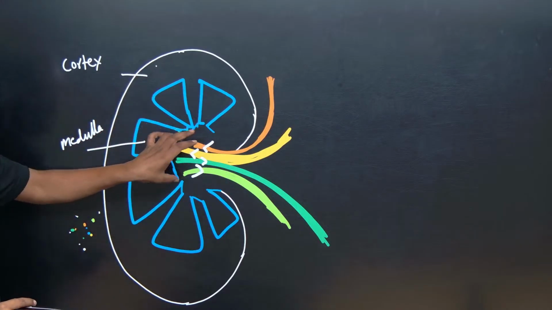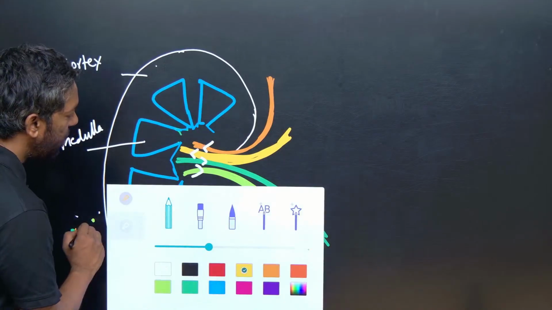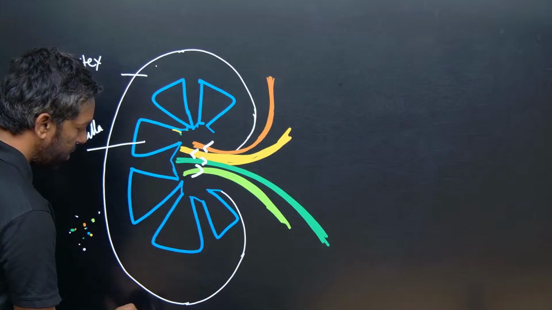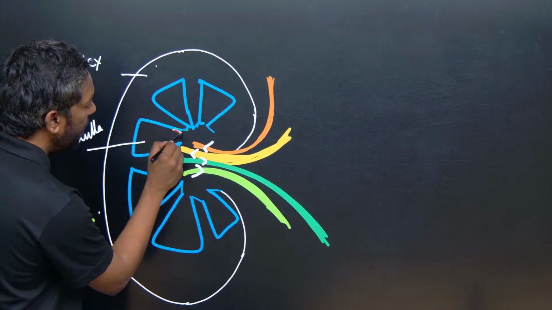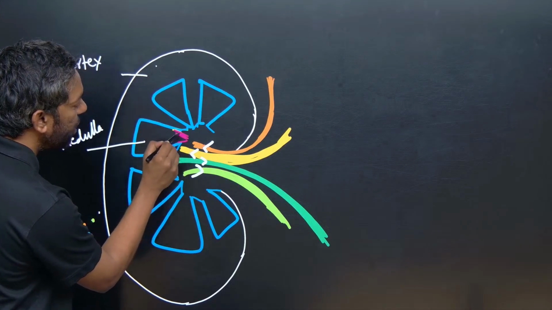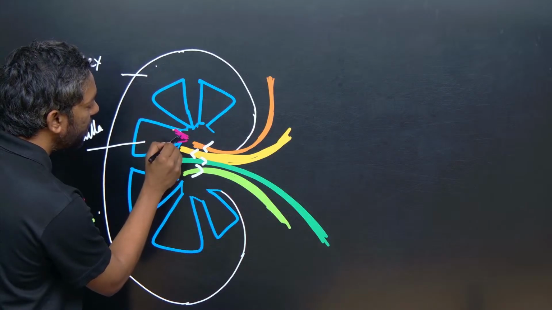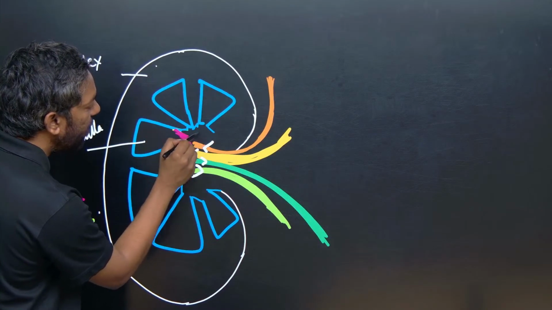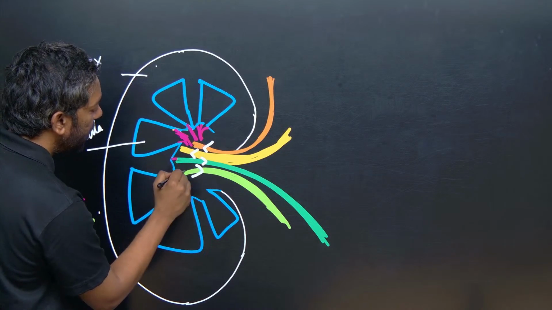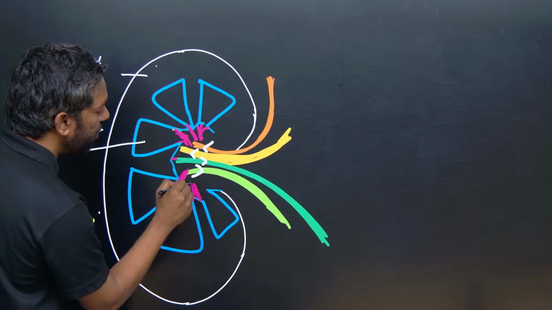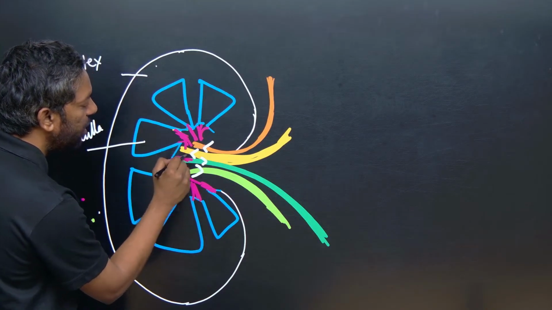The pelvis filters urine, urea. From the medullary pyramids, they collectively enter the pelvis, and then they collectively enter into which part? Ureters.